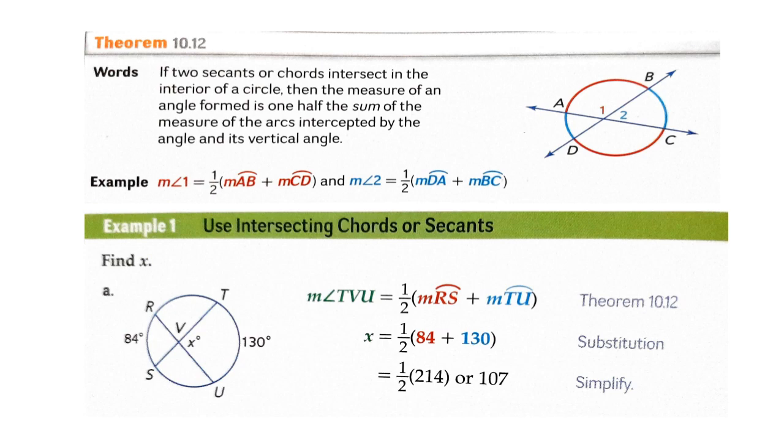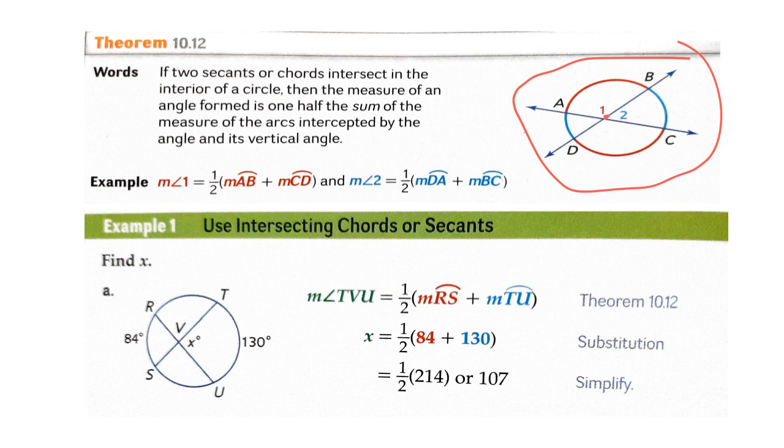The next theorem we're going to cover says if two secants or chords intersect in the interior of a circle, then the measure of an angle formed is 1/2 the sum of the measures of the arcs intercepted by the angle and its vertical angle. For example, in this circle we have two chords AC and BD, and they are intersecting at this point right here.